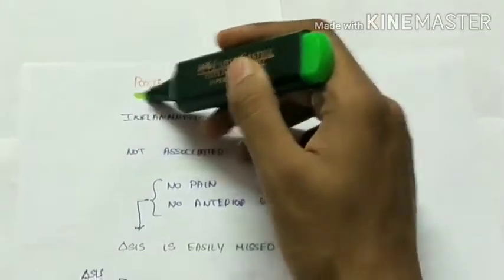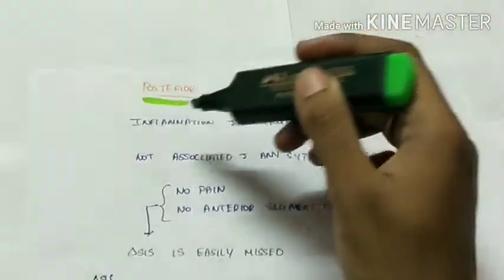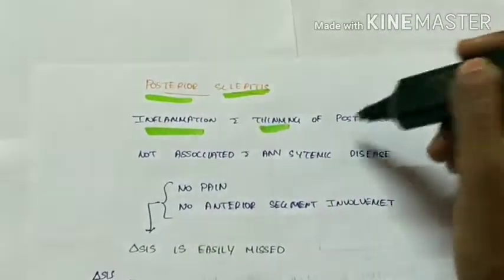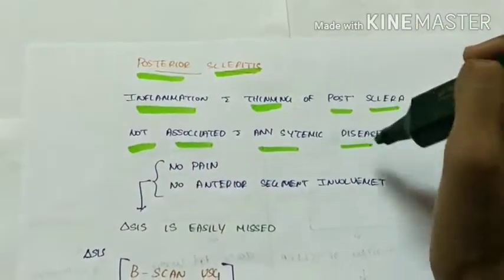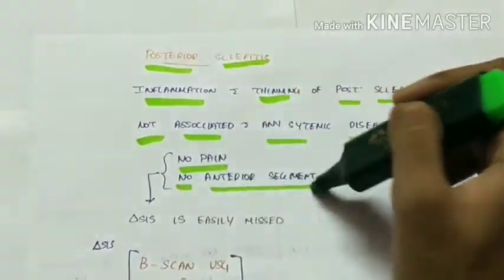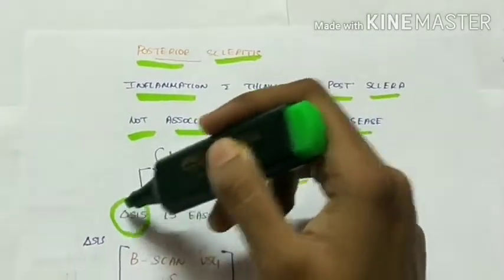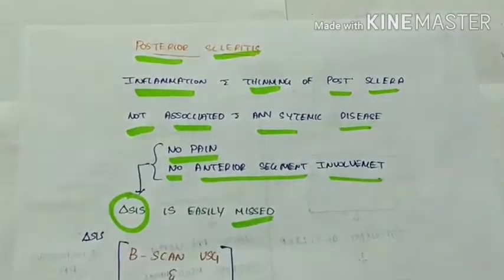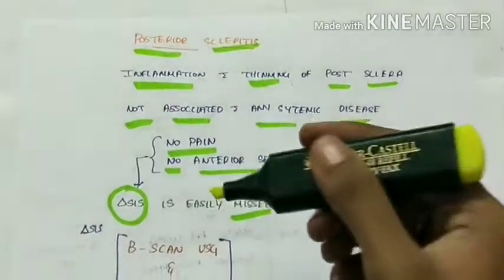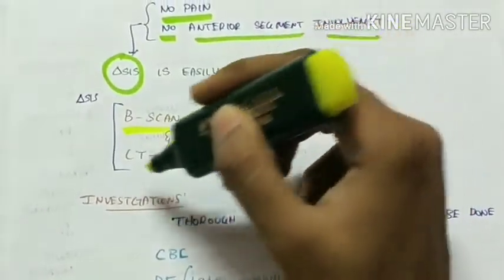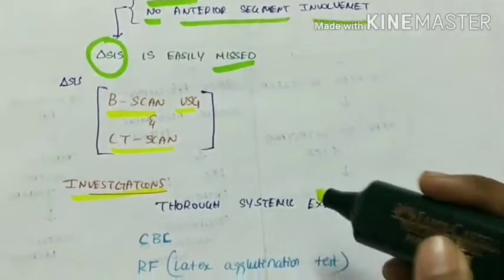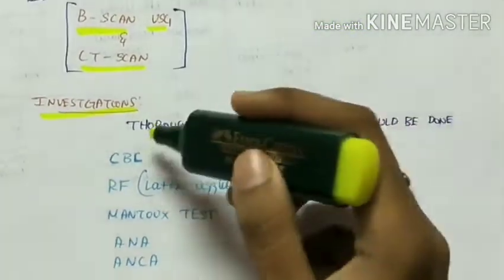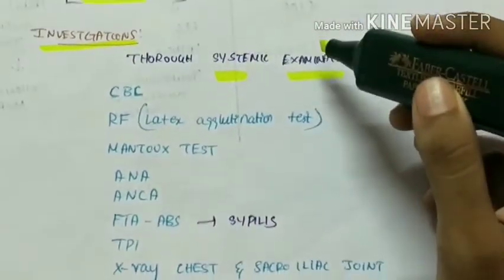Coming to posterior scleritis. Posterior scleritis is the inflammation with thinning of the posterior sclera. This is not associated with any systemic disease. Here, there is no pain and no anterior segment involvement, so the diagnosis is easily missed. Diagnosis of posterior scleritis is by B-scan ultrasound and CT scan. Coming to the investigations, systemic examination is done to rule out any autoimmune disease or any systemic diseases.